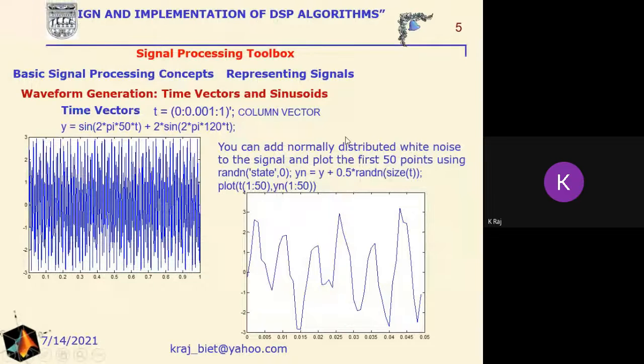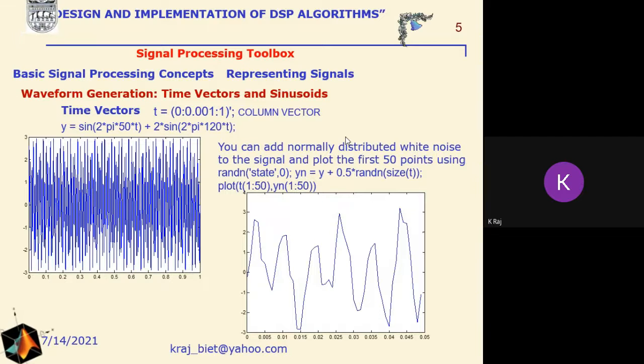Now, suppose we are interested in generating a basic signal, and that is the normally distributed white noise. For that purpose we are using here y equal to sine(2 pi 52 t) plus 2 sine(2 pi 120 t), and the time is from 0 to 1, having a step size of 0.001.